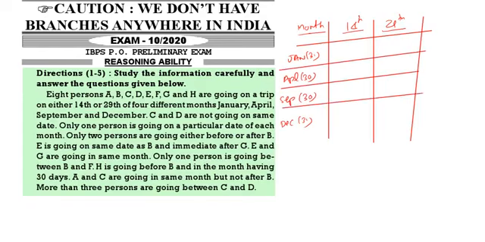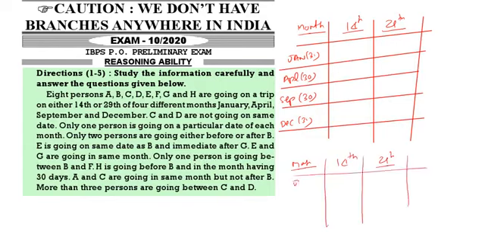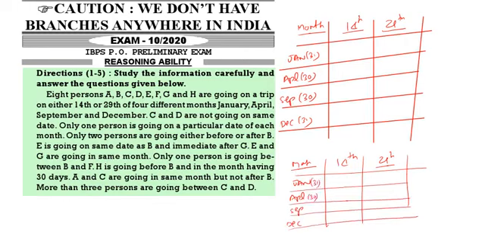January, April, September, December. Now we will open one more table like this: month, 14th, 29th. Same January, April, September, December. This is 31 days, this is 30 days, this is 30 days, this is 31 days.